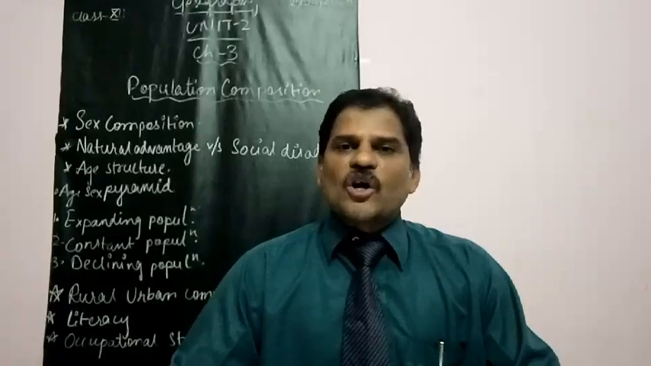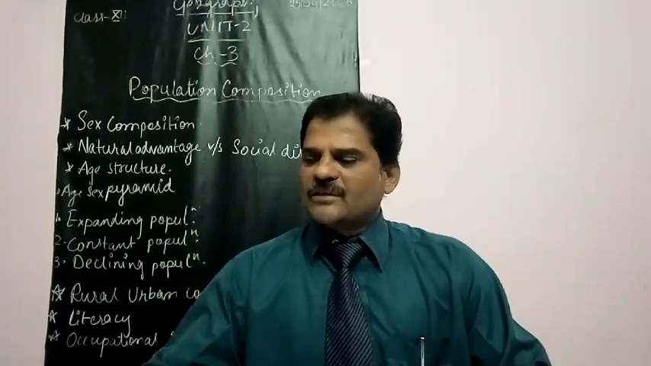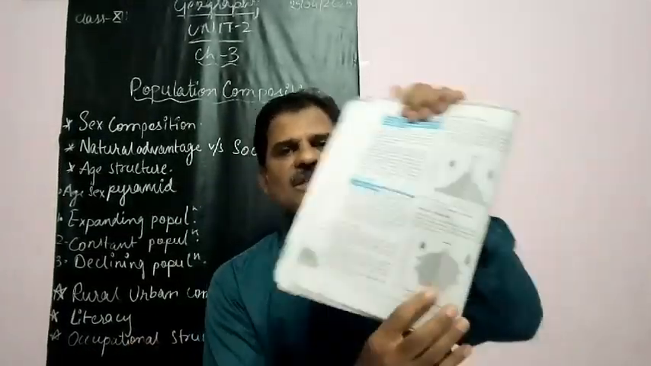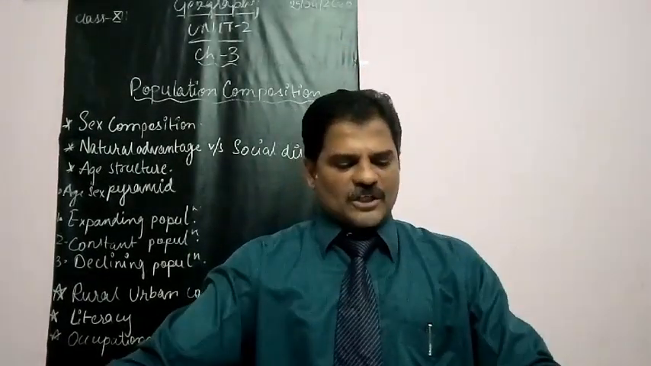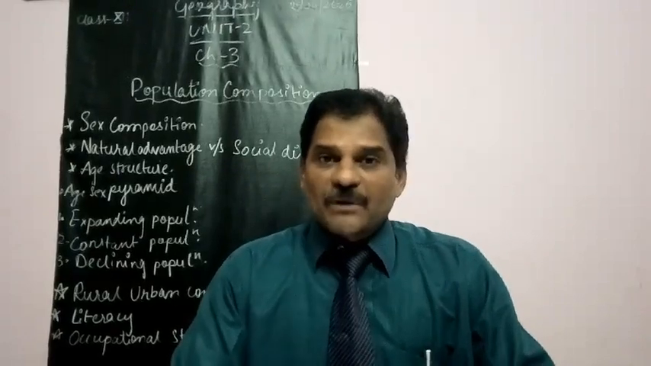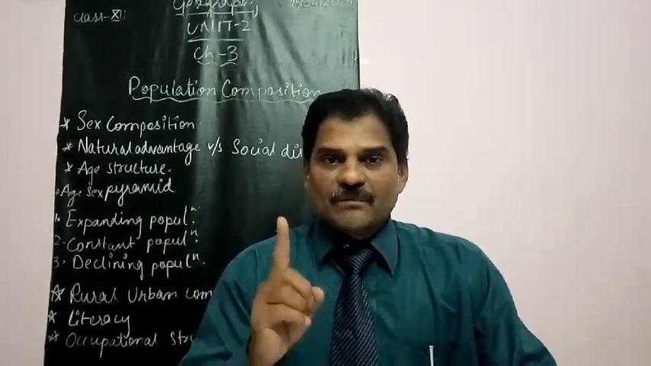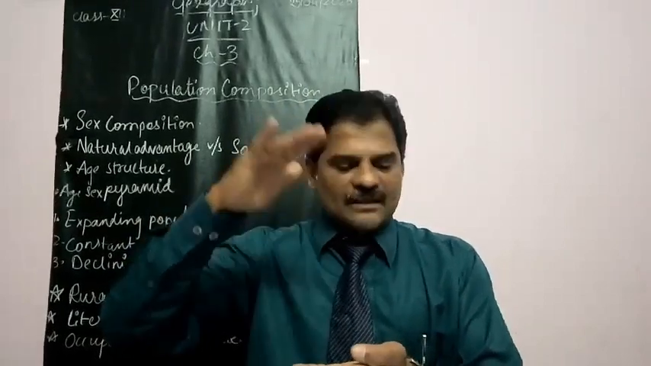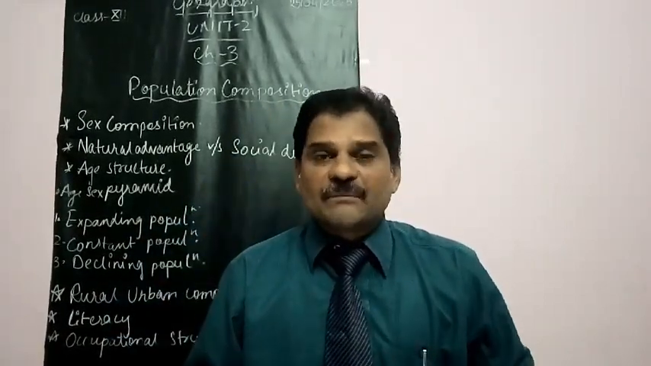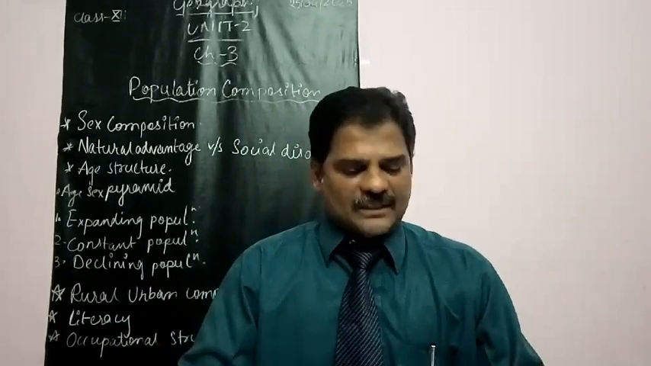Now the second one, constant population. Next one, constant population. Now how is the shape of this pyramid? Bell shaped, remember, bell shaped, and tapered top. Bell shaped and a tapered top is there.